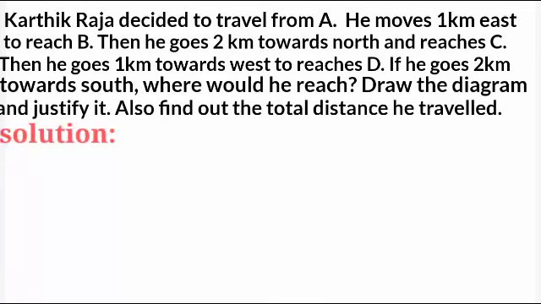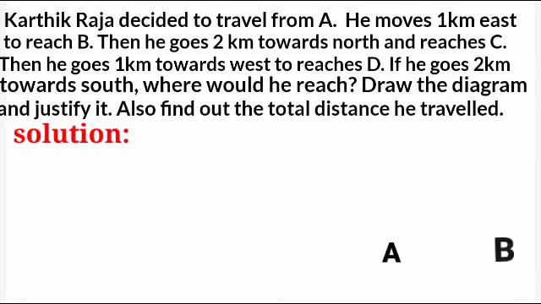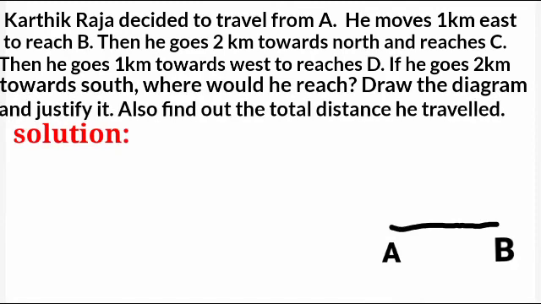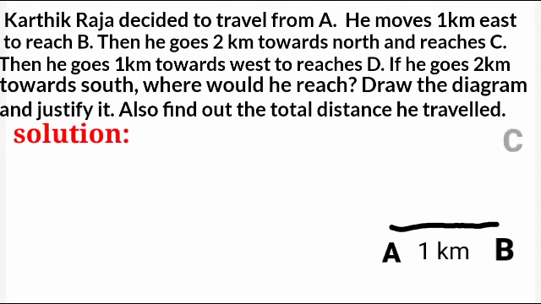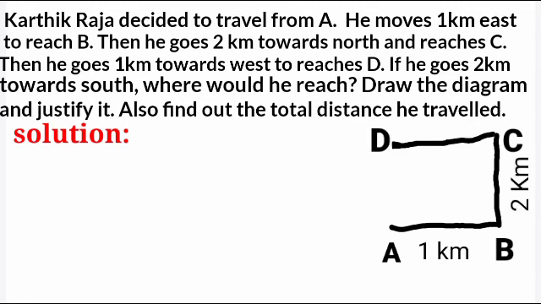Let's start. So a person is travelling from A to B. So from A to B we will draw a line. How much kilometer does he walk? 1 kilometer. So he reaches B. Now from B he is moving towards north, which means our upper side. So we are moving like that. He reaches C. He walks 2 kilometer. Then from C he moves towards west, that is on the left side. If you draw that line, we will reach D.